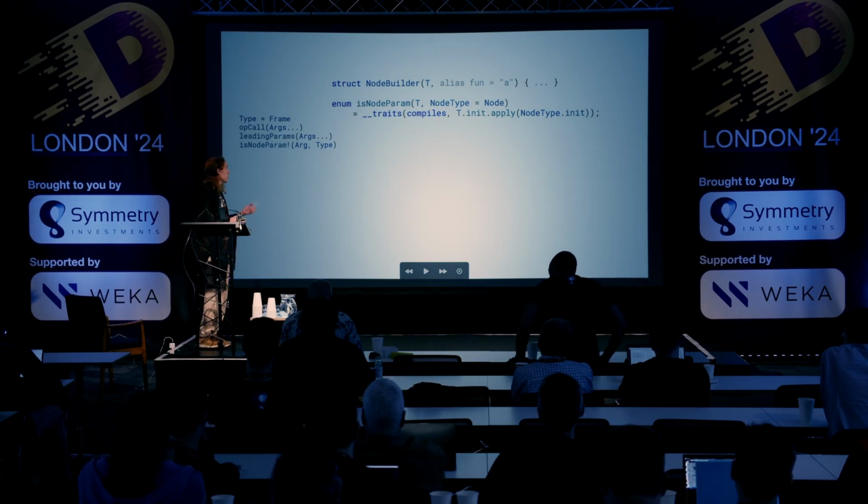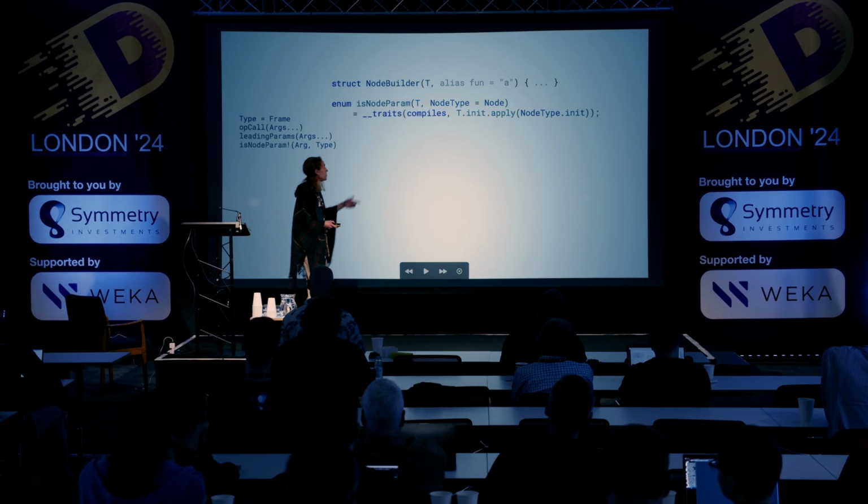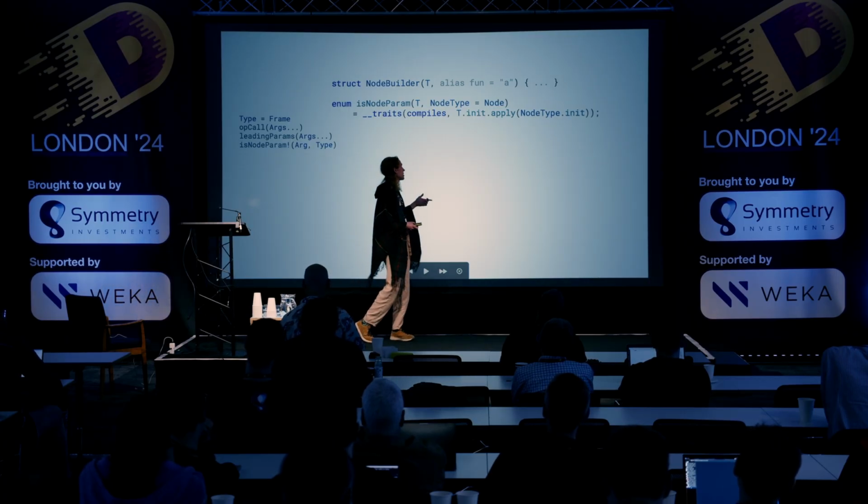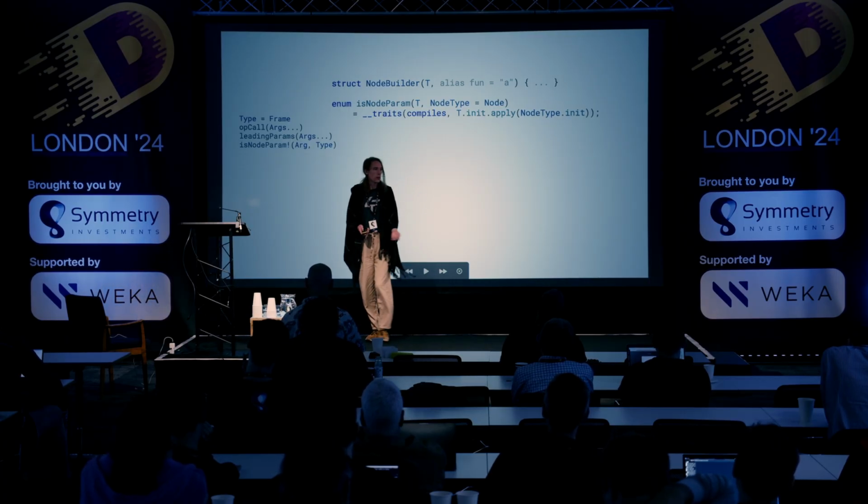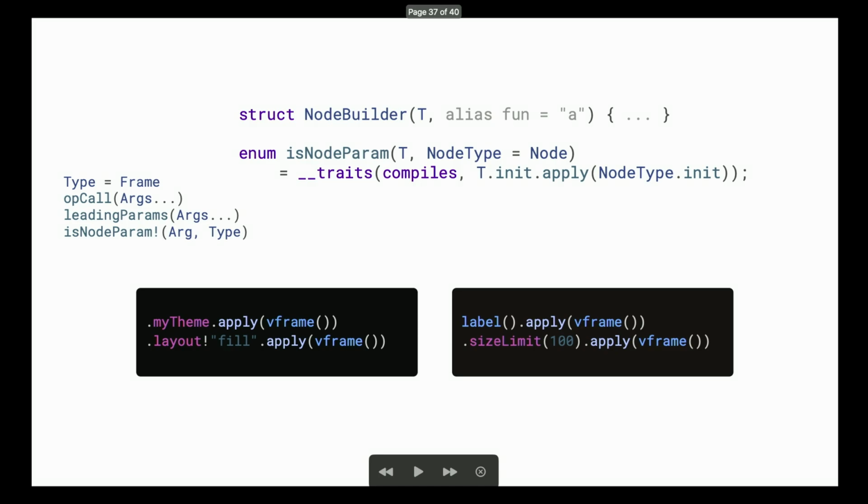All we're checking is if this parameter, if this type is actually compatible with the node, and also if it actually has an apply method that could work, right? So, for example, a theme will work on a V-frame because it has an apply method. A layout will work on a V-frame because it has an apply method that accepts a V-frame. However, a label method does not have an apply function at all, let alone one that would work with V-frame, so it is not a node parameter.